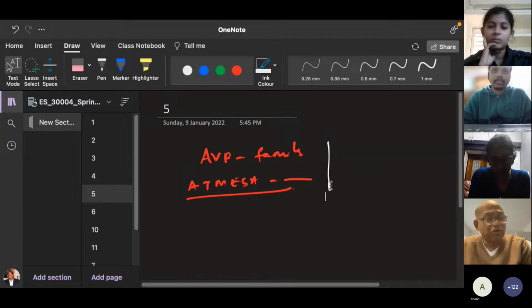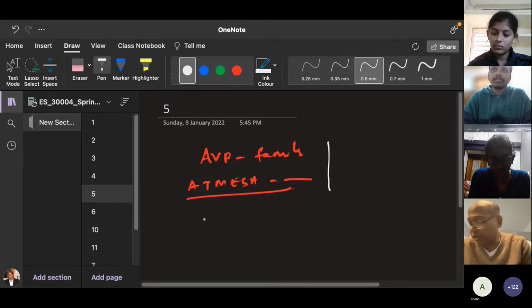So in the microcontroller, what do you expect? There will be a computer, that is the CPU. You know CPU from school level, and there will be I/O, input output.